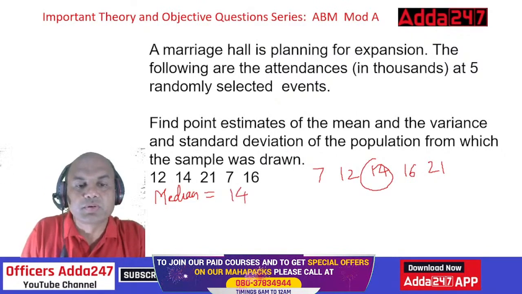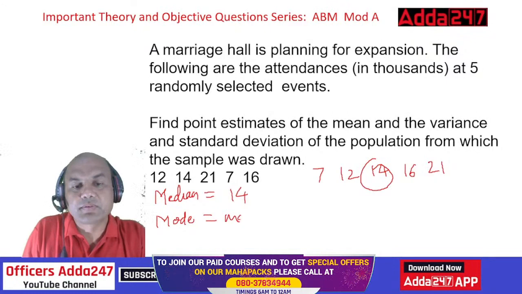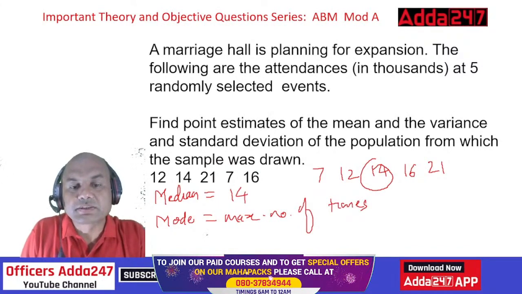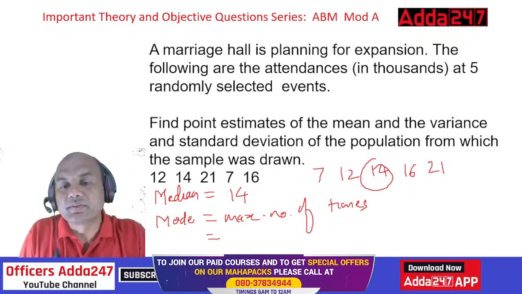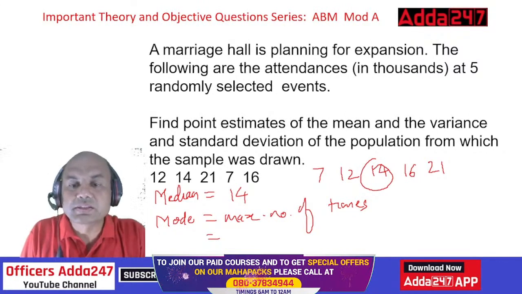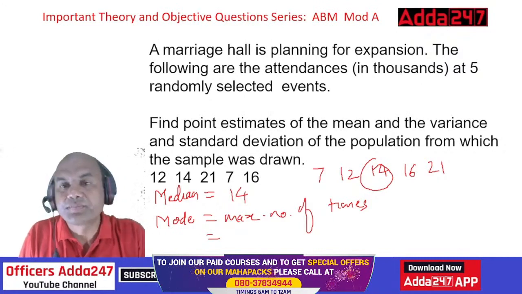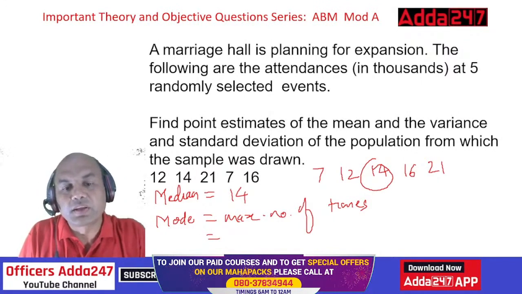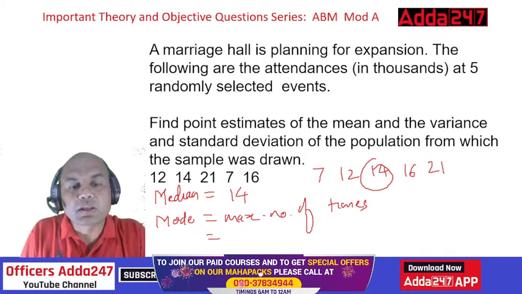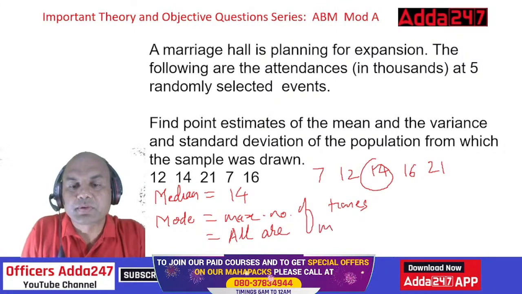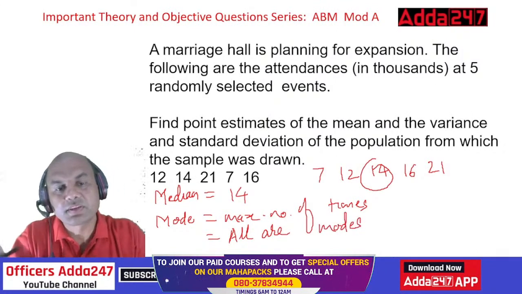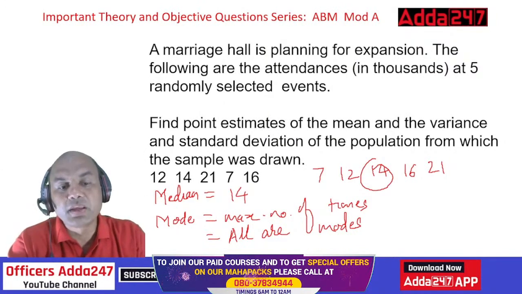What is the mode over here? Mode means the number which comes the maximum number of times. Remember this, maximum number of times. That is known as mode. So what is coming the maximum number of times over here? No one. 7 is one time, 12 is one time, 14 is one time, 16 one time, 21 one time. So whenever everything comes one time, all are modes. Remember this. All are modes. Got it, everyone?